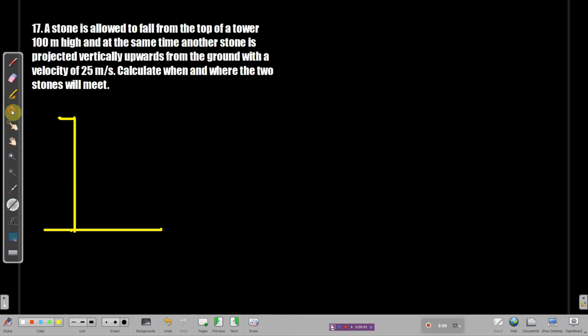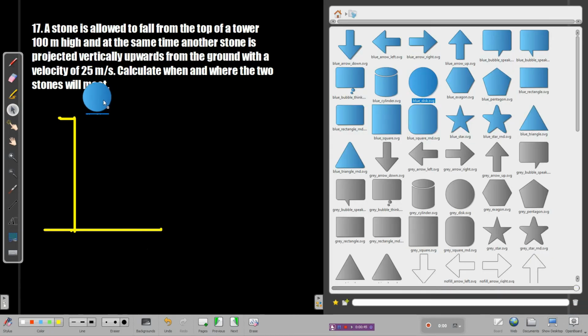If the stone is falling, we need to take up the stone. Let me take a small stone. If something falls down, it will fall down to the ground, and we are taking two stones. One is from the top falling down to the bottom. Let me just take them in different sizes. Now if you read the question, the stone is falling from a height of 100 meters.